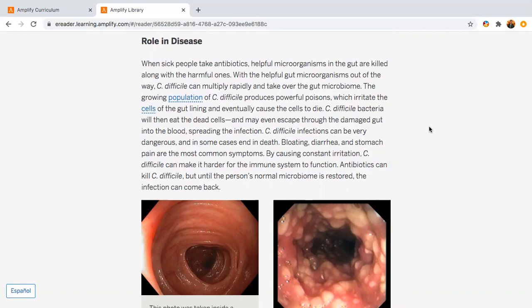Spreading the infection. C. difficile infections can be very dangerous and in some cases end in death. Bloating, diarrhea, and stomach pain are the most common symptoms. By causing constant irritation, C. difficile can make it harder for the immune system to function. Antibiotics can kill C. difficile, but until a person's normal microbiome is restored, the infection can come back.